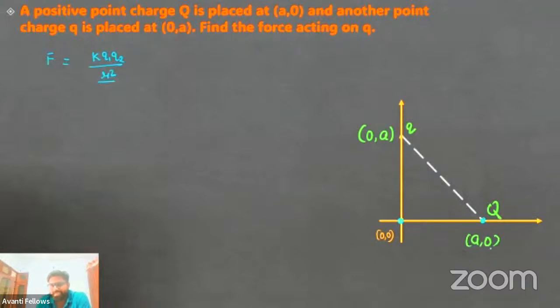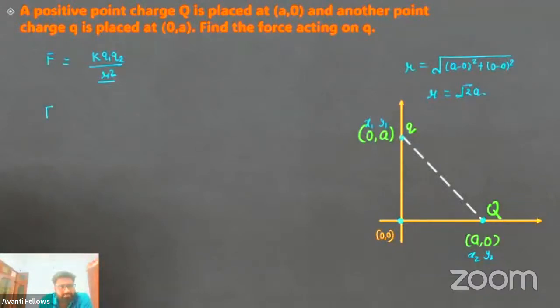So this charge is present at (a, 0). This charge is present at (0, a). But what is the distance in between them? You can calculate. This is nothing but, let's say, R. Here, this you can say is x1, y1, and this you can say is x2, y2. Got it? Now, you will calculate this R vector. It is equal to the distance between 2 points. So it is the square root of (x2 minus x1) whole square, that is a minus 0 whole square, plus (0 minus a) whole square. Got it? So R here is nothing but root 2 a.